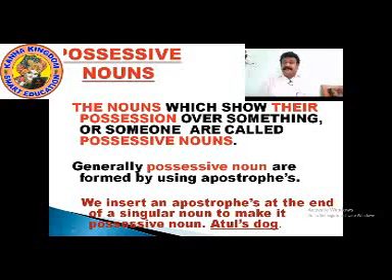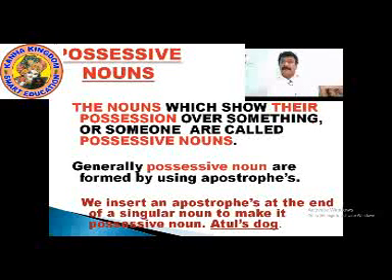What are the possessive nouns? Possessive, position. What is the position? Position is owning something. It says that you are the owner of a certain plot or maybe a certain bag or certain table which you are owning. It says that the position is in your hand. Position is in your authority, in your control, in your ownership.